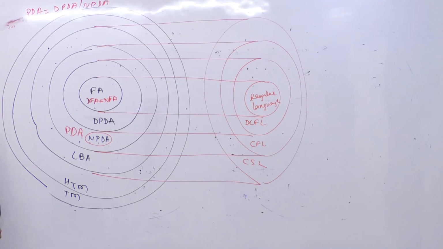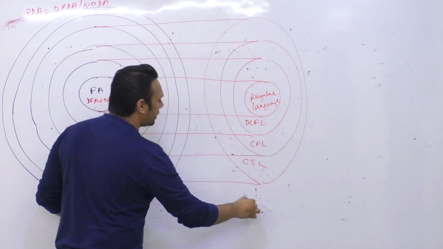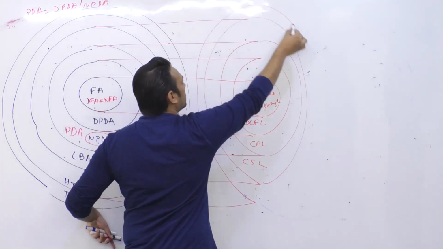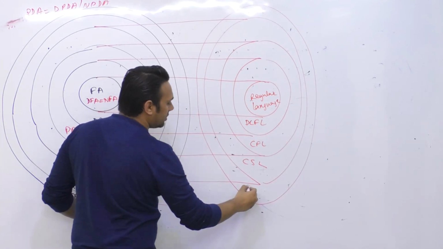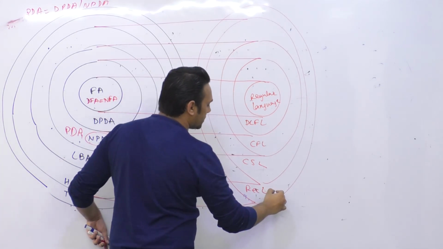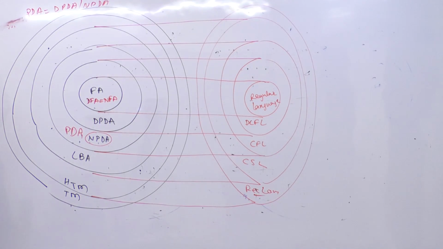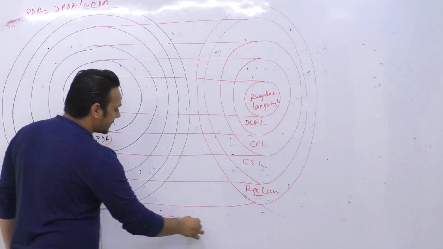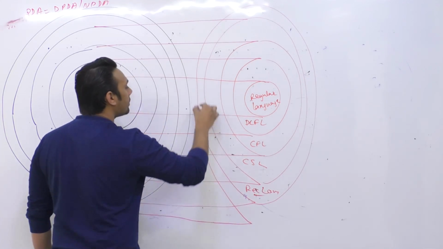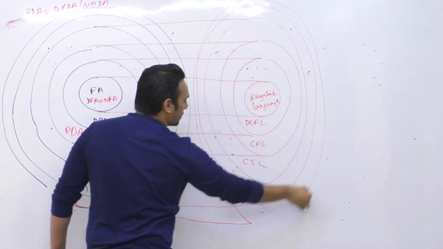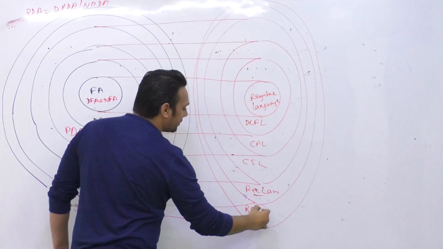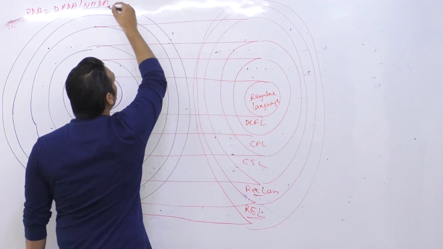Okay, and the languages accepted by halting Turing machines are called recursive languages. And the languages which are accepted by Turing machines are called recursively enumerable languages.